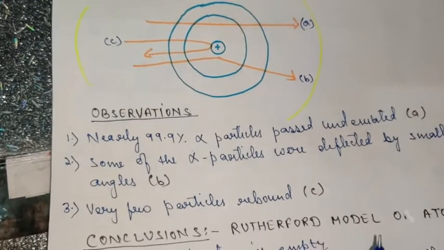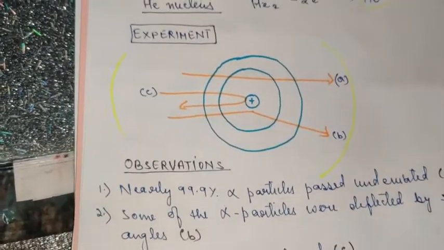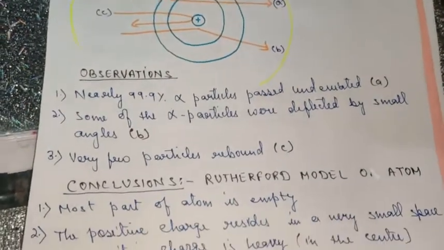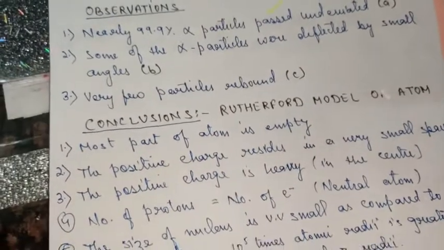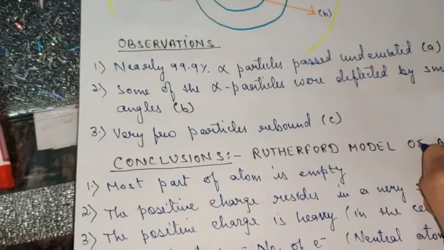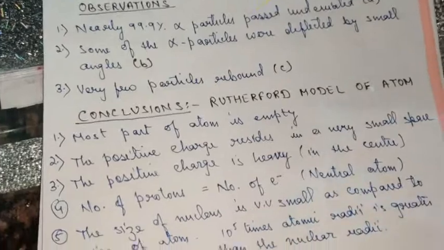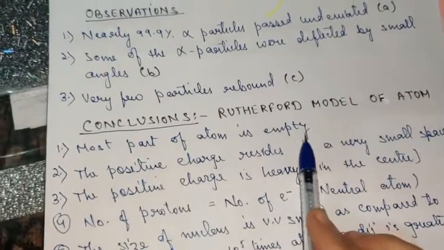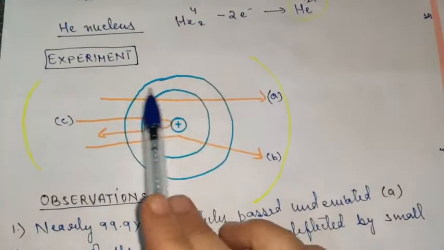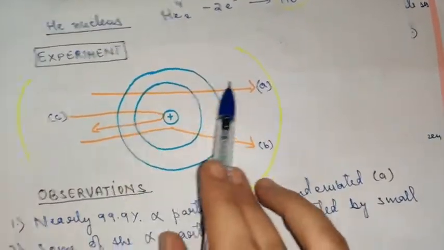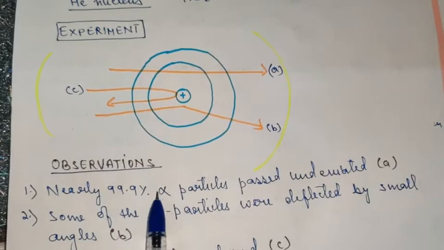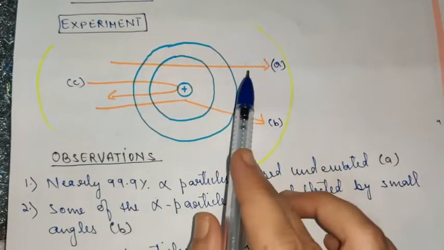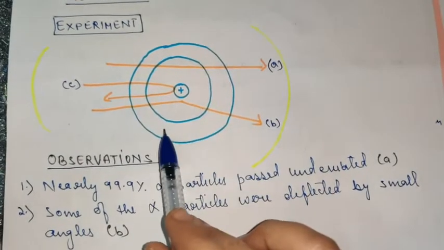So why was this type of behavior observed, and what was his conclusion? The Rutherford model of the atom came out with the following conclusions. The first conclusion was that most of the atom is empty. That is why the rays are traveling in a straight path. As you can see here, 99% of alpha particles pass through this foil undeviated. That means the maximum portion is unoccupied.